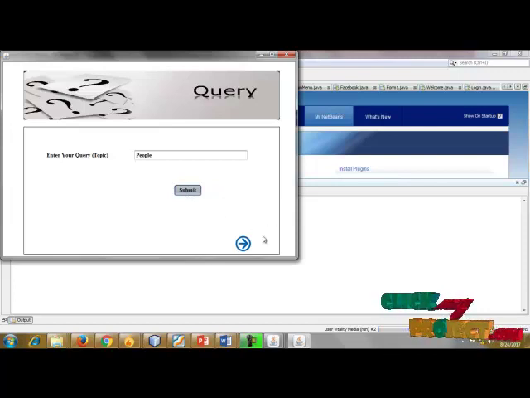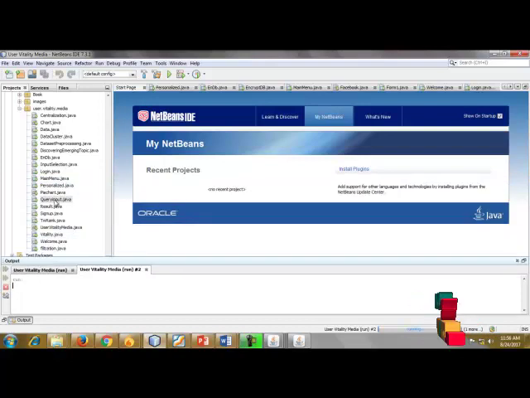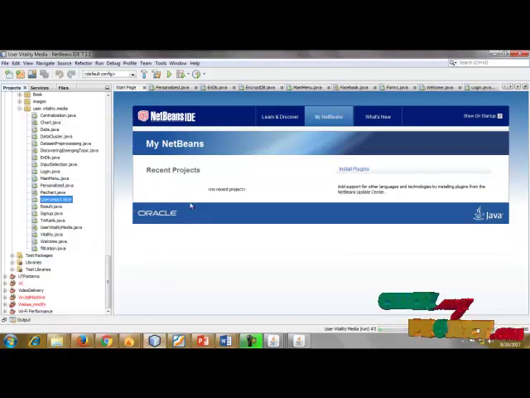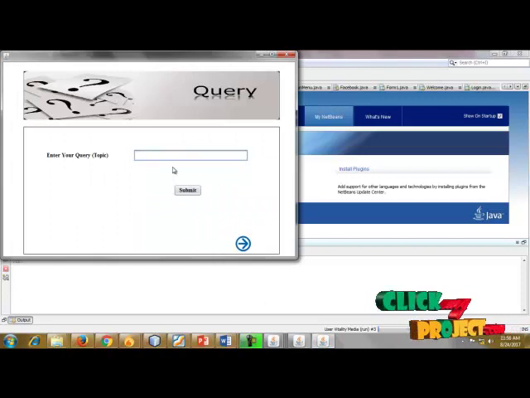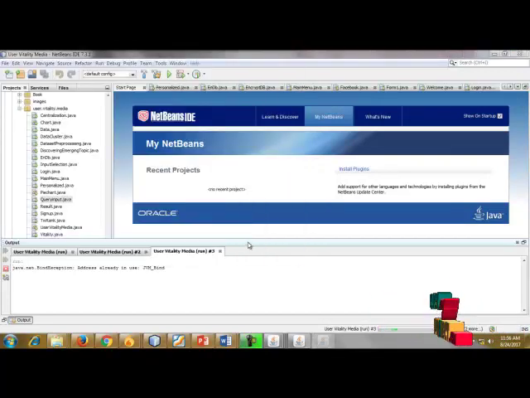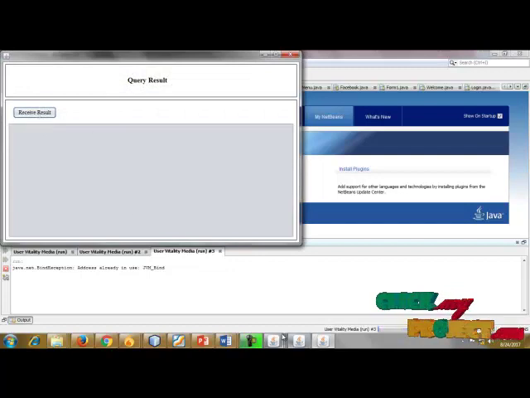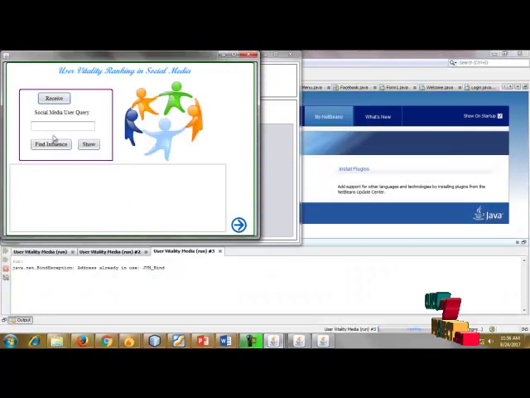Now the user's input information is to be submitted. Just click. The query input is given and the query is submitted successfully. Click next. This is the result. Here we come to this page.